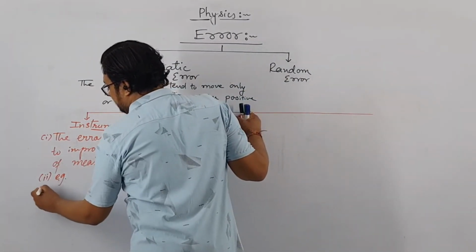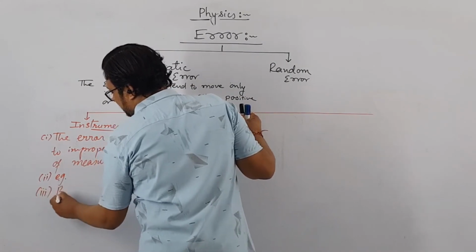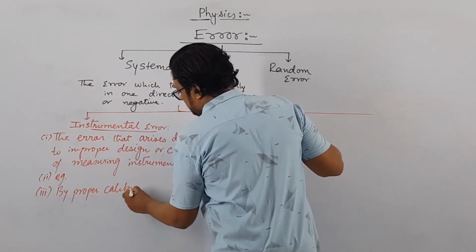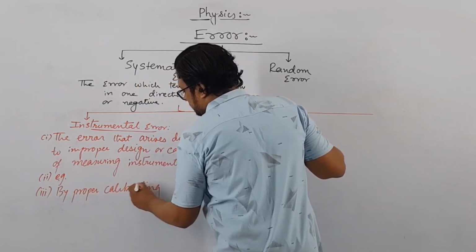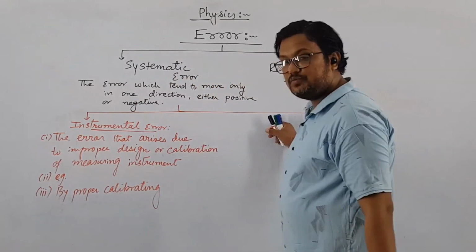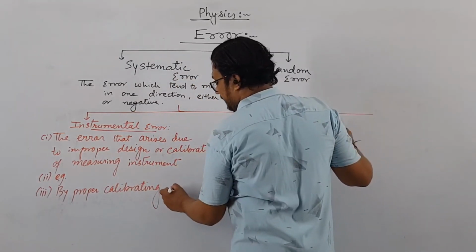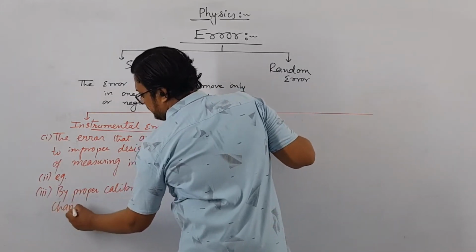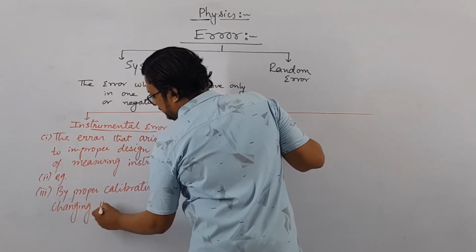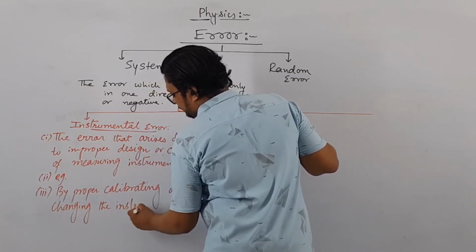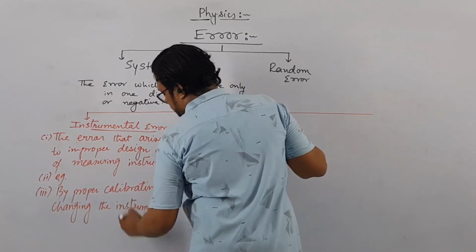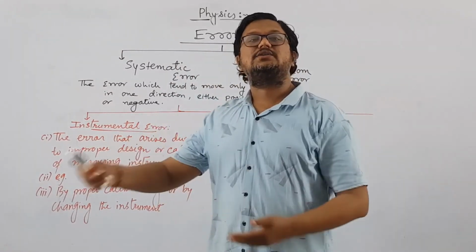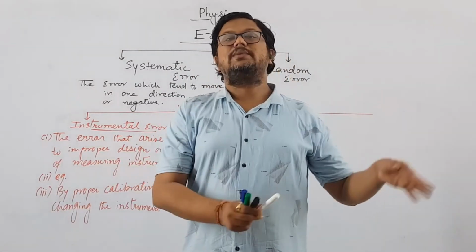The third point is removal by properly calibrating the measuring instrument, or by changing the instrument, or by adding a correction to the final answer, we can remove instrumental error.